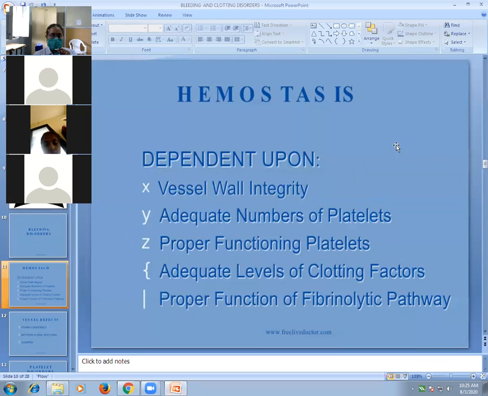So hemostasis depends on vessel wall integrity, meaning capillary integrity. An adequate number of platelets is necessary to form the platelet plug. Proper functioning of platelets is necessary for their activation and aggregation. Then adequate levels of clotting factors are important in the body, and proper functioning of fibrinolytic pathways as well. The body's hemostasis depends on these 5 factors.